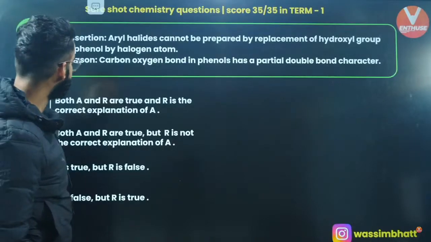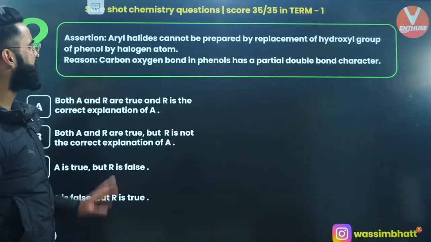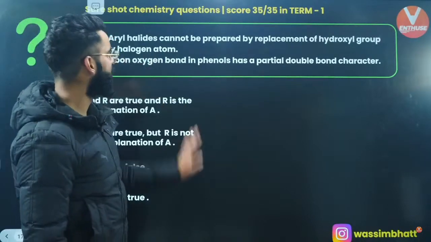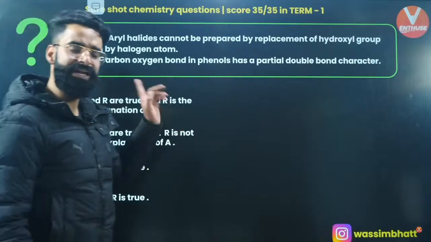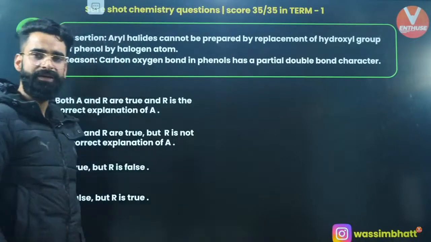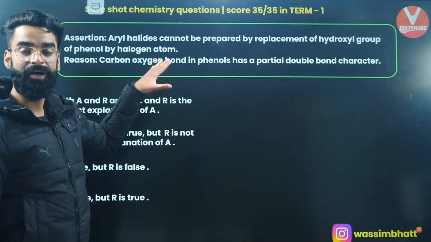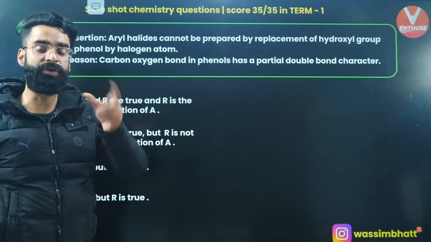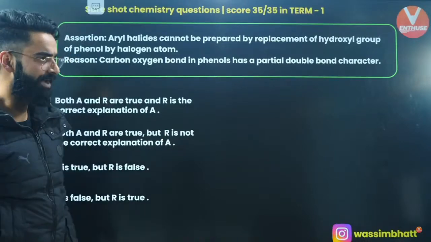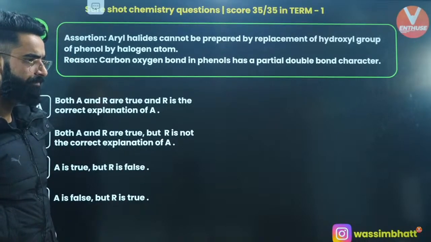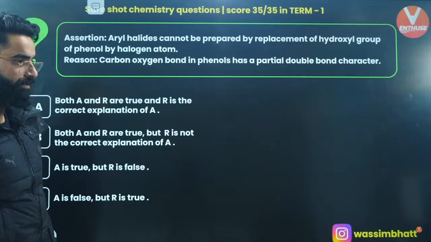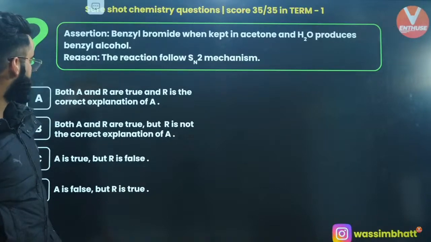Okay, one more. Assertion: aryl halide cannot be prepared by replacement of hydroxyl group of phenol by halogen. Reason: carbon-oxygen bond in phenol has partial double bond character. Assertion is correct, reason is correct, and the reason is the correct explanation of the assertion as well. In case of aryl halides, between carbon and halogen, due to resonance, you get the partial double bond character, due to which it's difficult to remove chlorine. So it was option A.